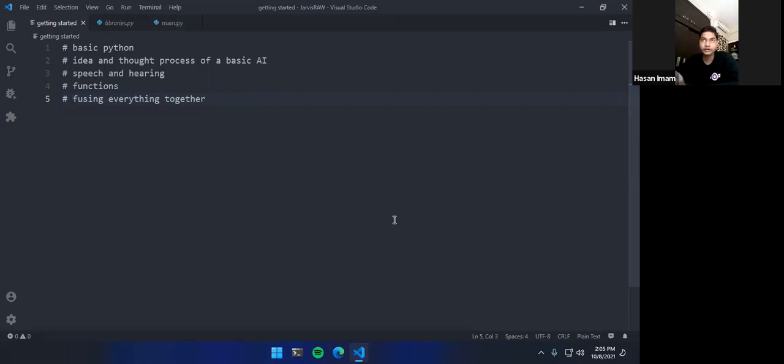So today's project would be, we will be making an AI like Google Assistant or Alexa, but for the sake of Marvel fans, we are calling it Jarvis. So that's what it is all about. And so let's start the whole thing now. So this is the getting started page here.